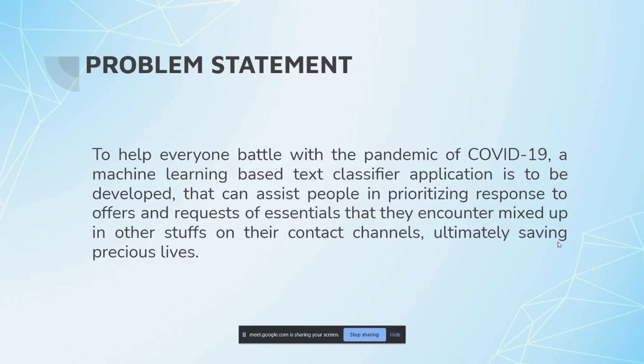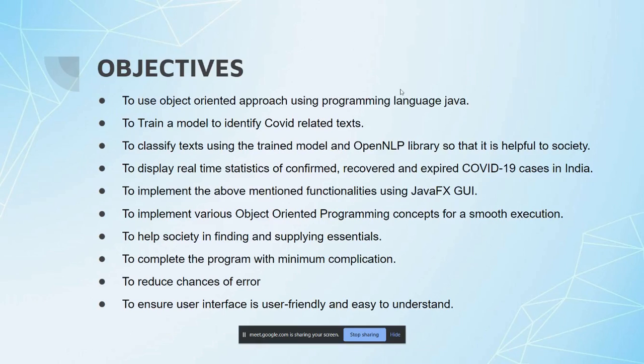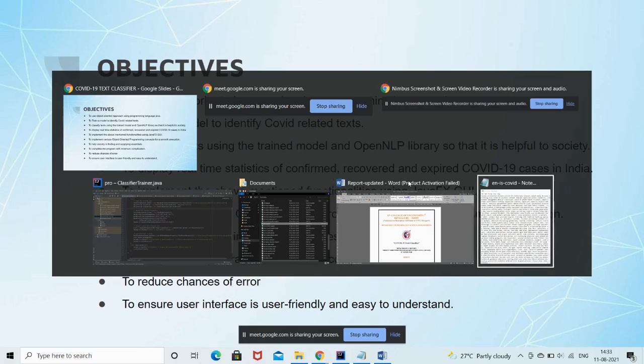To implement that, we defined several objectives. We plan to use an object-oriented language, that is Java. We thought of training several models, and we trained text using the trained model and an NLP library so that it is helpful to display real-time statistics. We have made provision in our application, and the mentioned facilities are implemented through a JavaFX GUI. So for training, I'll switch to the code.